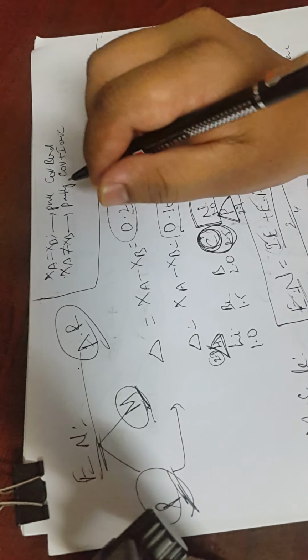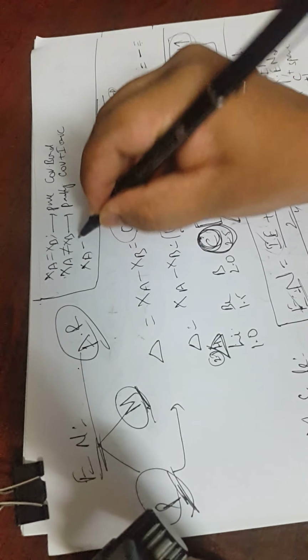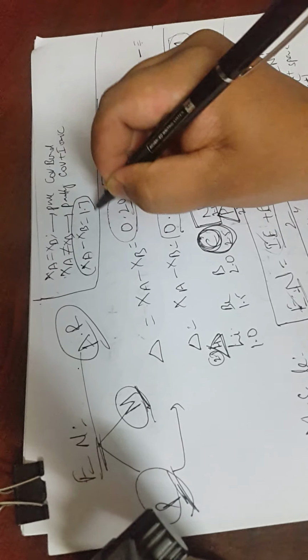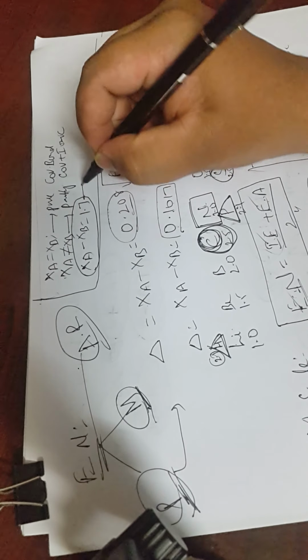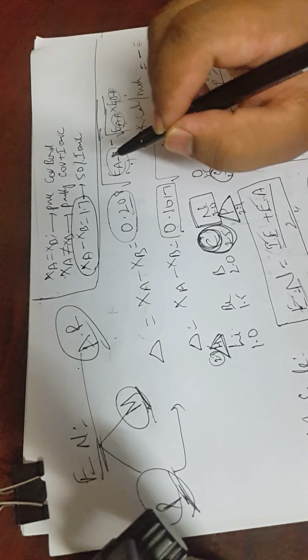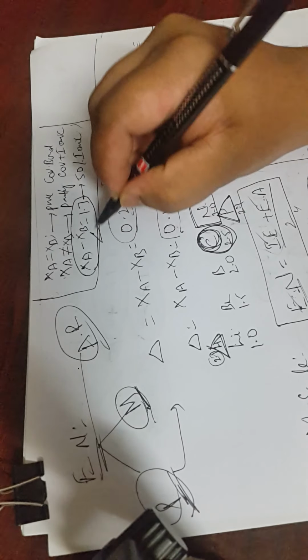According to the Pauling scale, this is most important: if XA minus XB, the difference, is 1.7, then we say it is 50% ionic. I am writing this difference as delta.